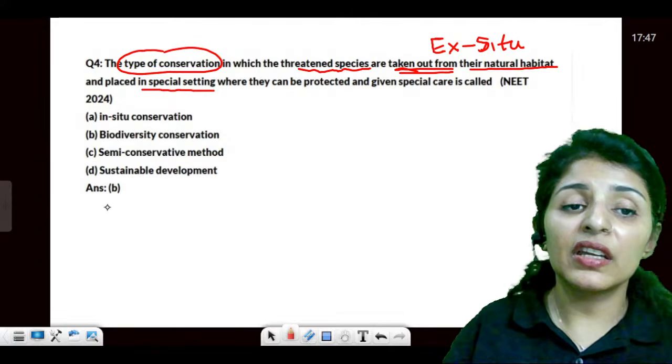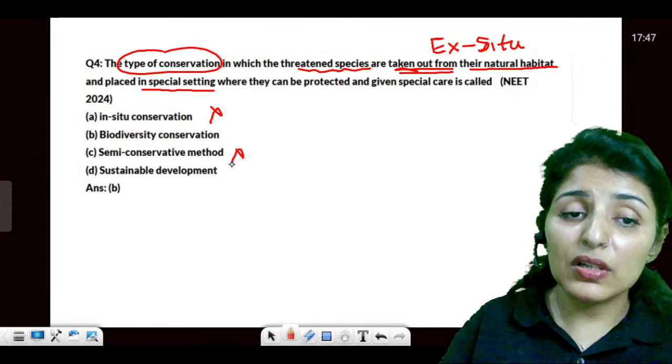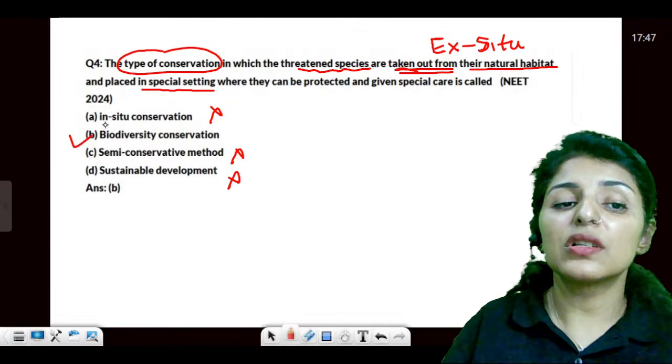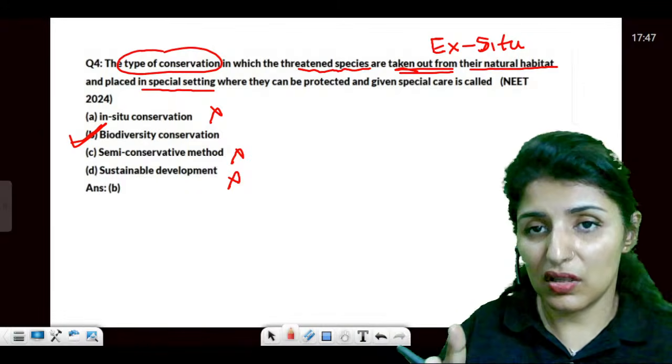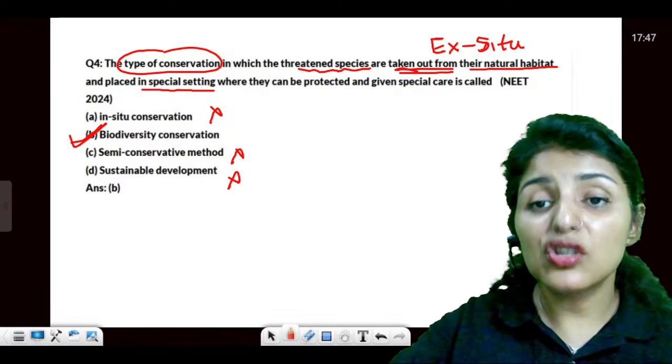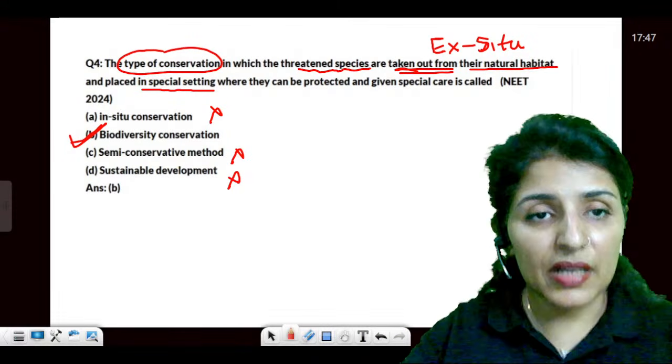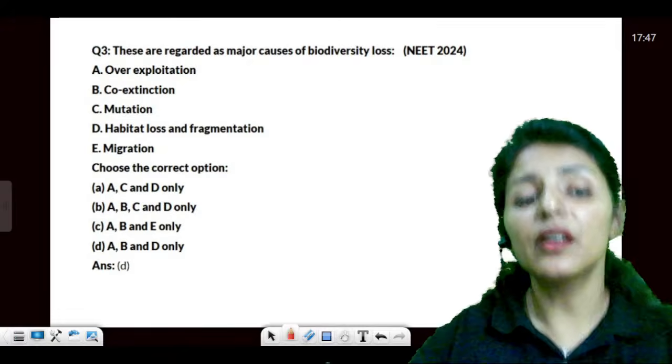Now it is not given in here. So it is not in situ, it is not semi-conservative, it is not sustainable. You will just write biodiversity conservation. Is that clear? So the answer should have been ex situ to be very precise. But now when it is not given, you will go with the B option.